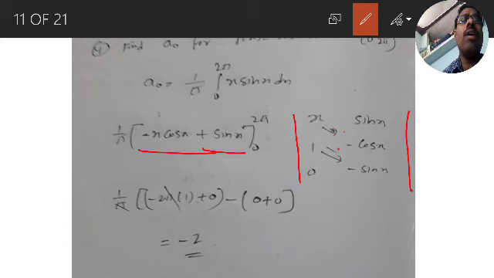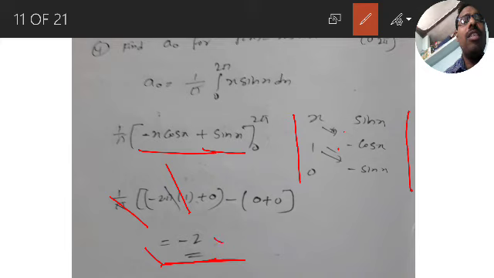Cos of 2 pi becomes 1. So minus 2 pi into cos 2 pi, which is 1. Sin 2 pi is 0. Minus the lower limit: 0 into something is 0, and sin 0 is 0, therefore 0. So here minus 2 pi by pi. Pi and pi cancel. So the answer is minus 2.